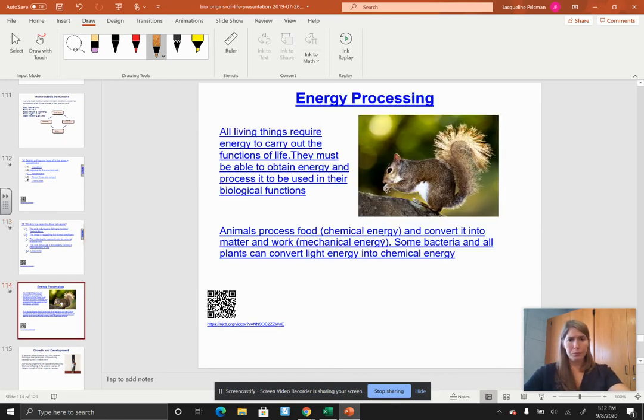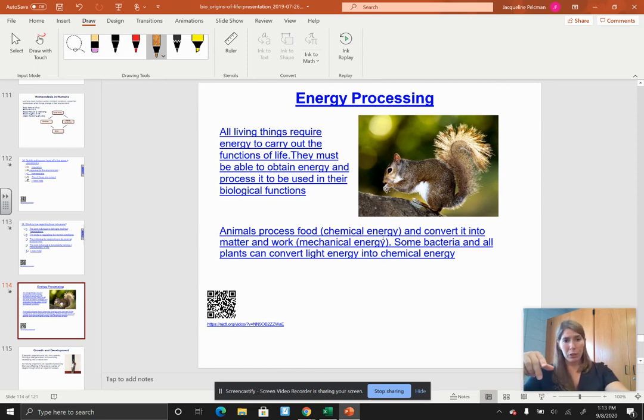Energy processing. All living things require energy to carry out the functions of life. They must be able to obtain and process energy to be used in their biological functions. Animals need food, plants need some kind of photosynthetic chemical energy.